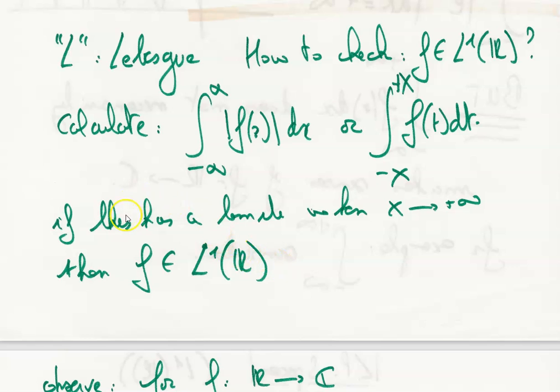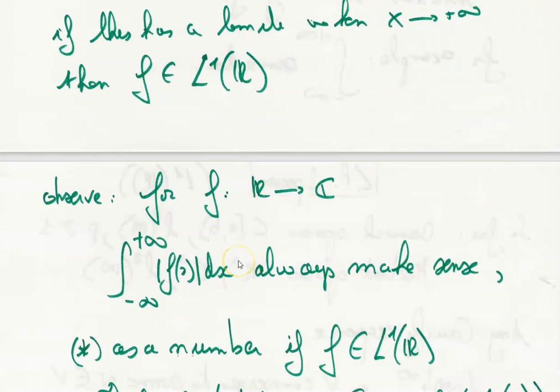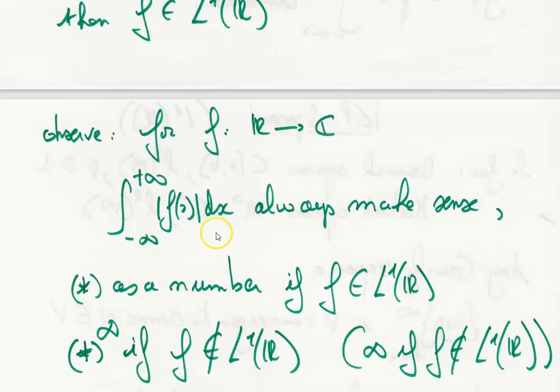If this has a limit when x goes to infinity, then we can say that f belongs to L1 of R.